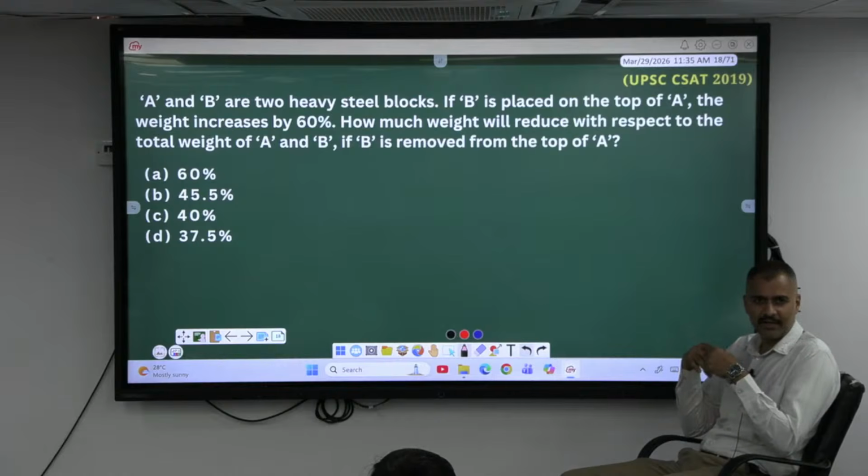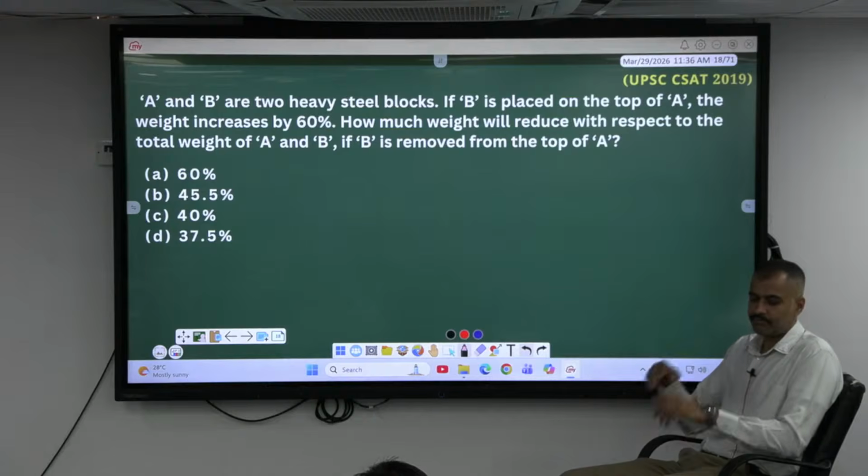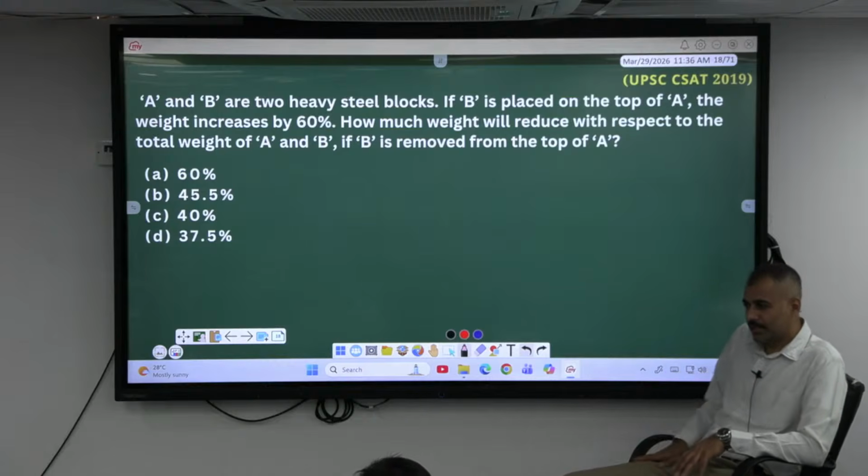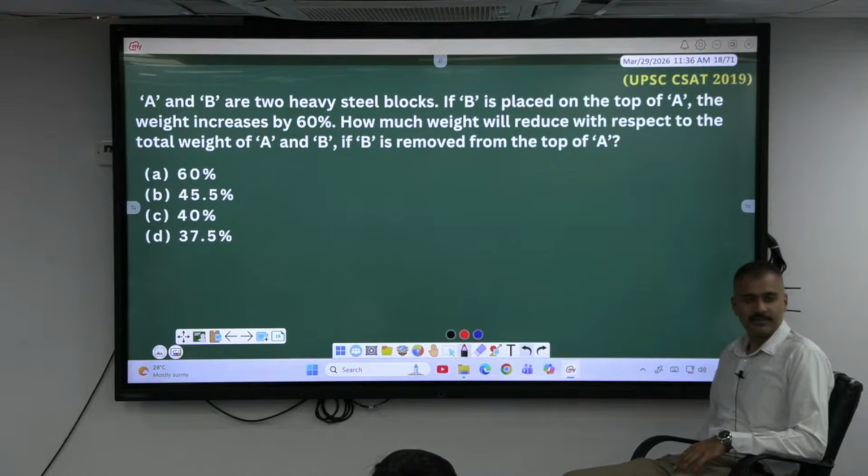The solution is very simple, a one-liner. 37.5%.